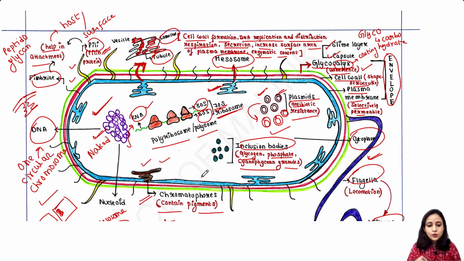I forgot to mention one more very important thing: the place where the DNA or bacterial chromosome is present in the cytosol does not contain any true nucleus. This part is called the nucleoid.